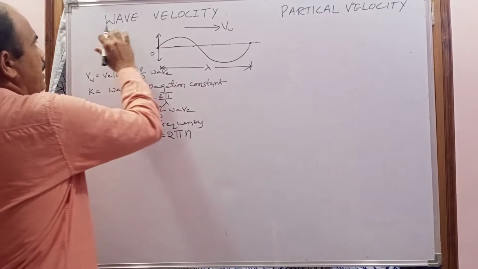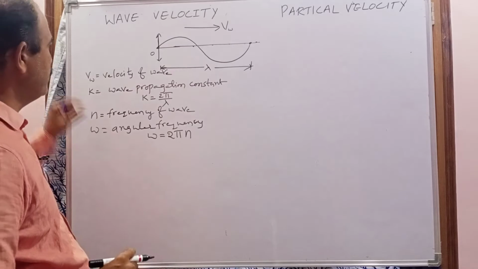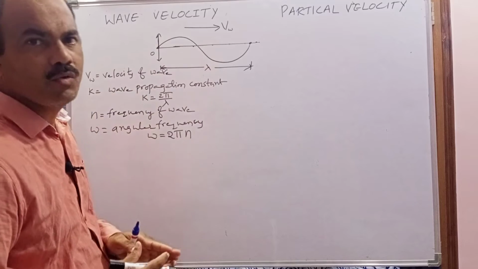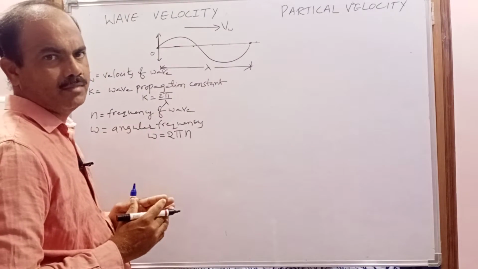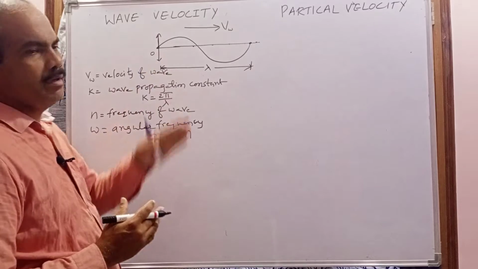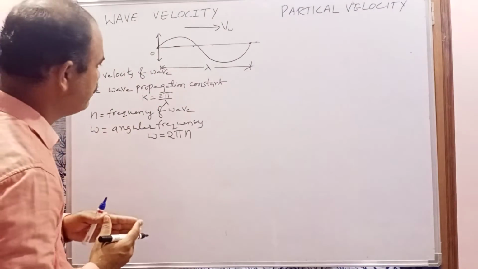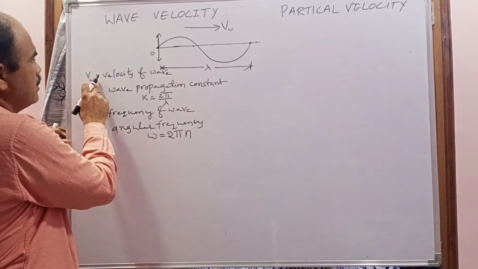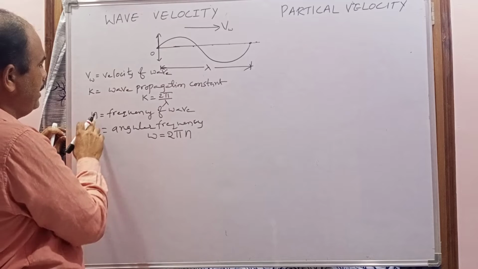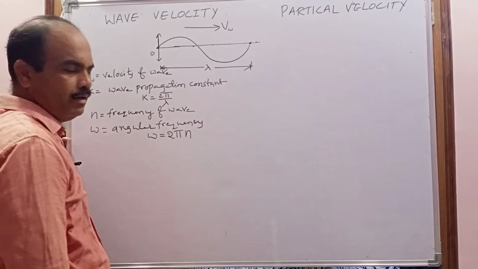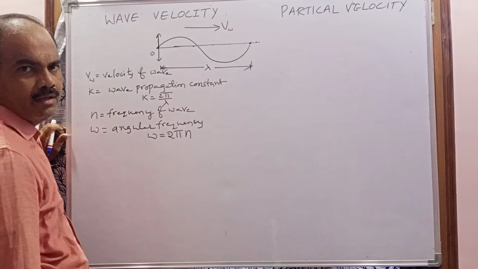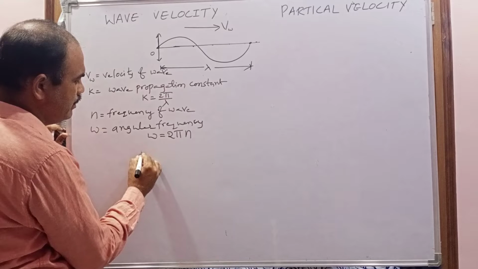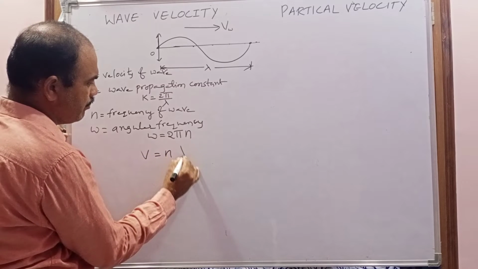Now what is wave velocity? Wave velocity is the distance traveled by the wave in a particular time, or the displacement of the wave per unit time. First of all I am going to derive the formula for wave velocity. You know the wave velocity is v suffix w, related to frequency and wavelength. In the previous class I gave a relation between the wave velocity, frequency and wavelength. What is that? V is equal to n lambda.